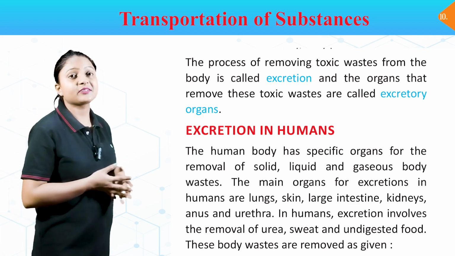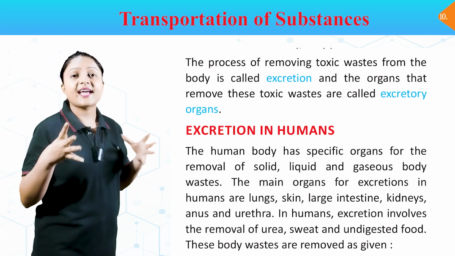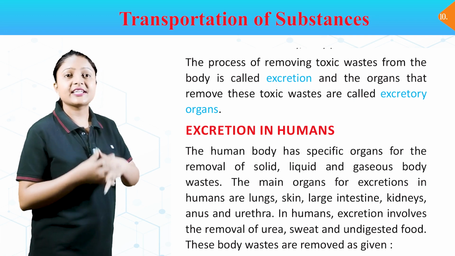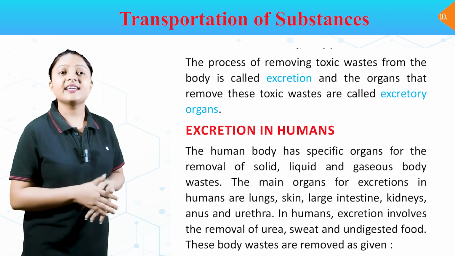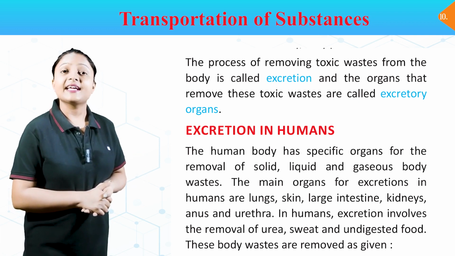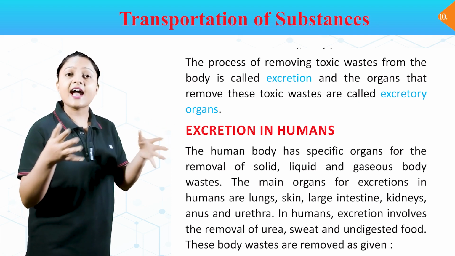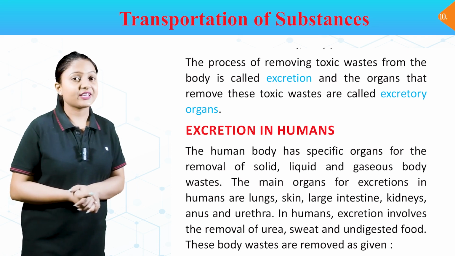Excretion in humans. The human body has specific organs for the removal of solid, liquid and gaseous body waste. The main organs for excretion in humans are lungs, skin, large intestine, kidneys, anus and urethra. In humans, excretion involves the removal of urea, sweat and undigested food. These body waste are removed as given.